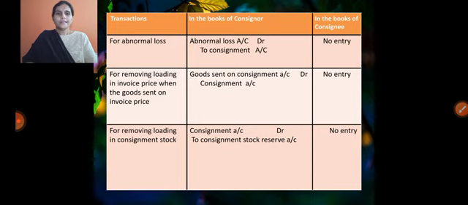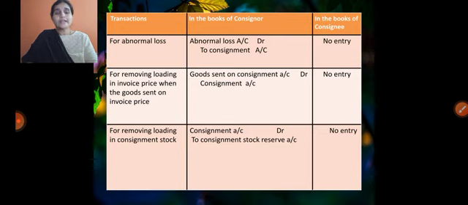And at the same time, if any unsold stock is there, for removing the loading in the consignment stock, the unsold stock also, when the invoice price is included, at that time we need to write down one more entry. These two entries are specially applicable when the invoice price is taking place in the problem. Then only we need to write down the second and third entry which we discussed just now.